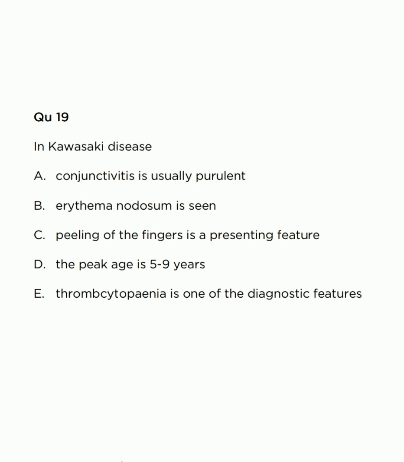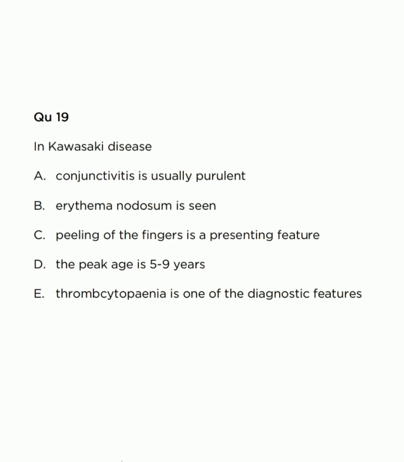In GI it is associated with diarrhea, vomiting. GU: sterile pyuria, urethritis. In CNS: nerve palsy, aseptic meningitis, and musculoskeletal: arthritis. Now, ECG should be performed to look for arrhythmias and evidence of myocarditis, and an echocardiogram to look for aneurysms. Coronary artery aneurysm usually develops 2 to 4 weeks from onset, so serial echocardiograms are necessary.